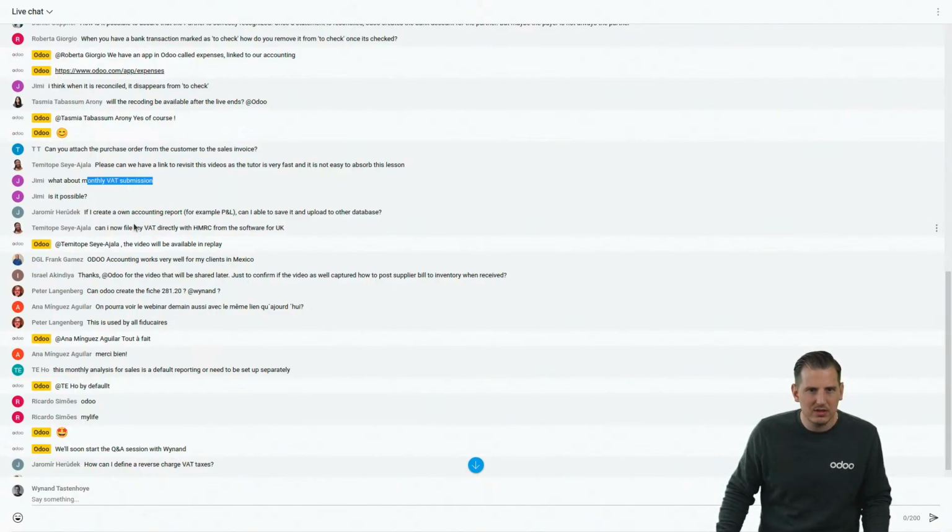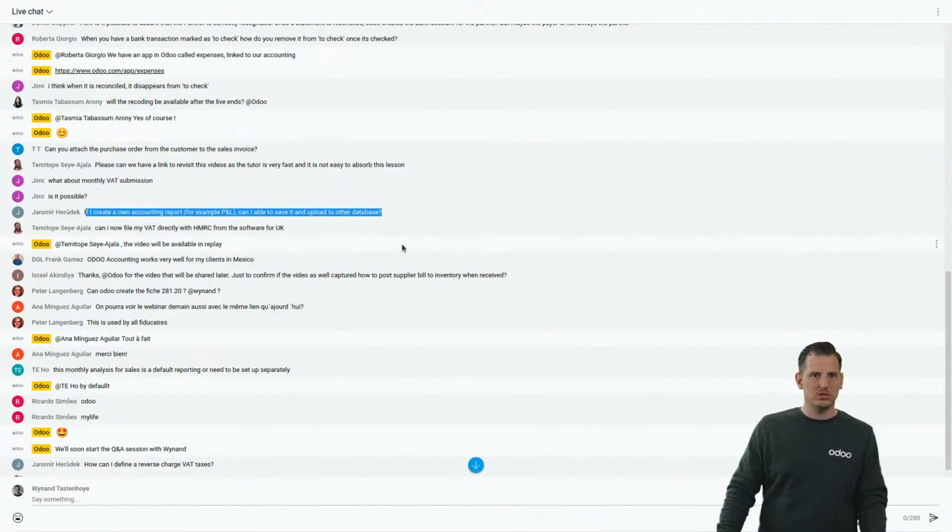If I create my own accounting report, for example, am I able to save it and upload it to other databases? No, not that easy. And it's a little bit too technical for me, to be honest, but I think it's not so easy. But again, if you want to do such things, please get in touch with the business advisor at Odoo itself to be trained on it, or get in touch with the partner, because I believe it's already some advanced stuff.